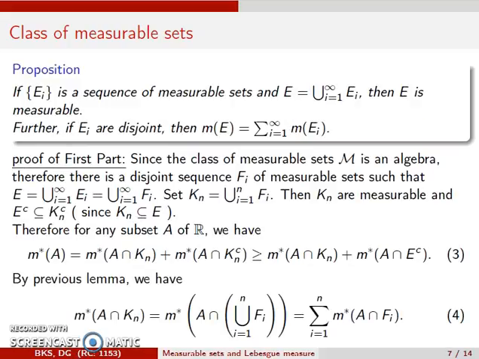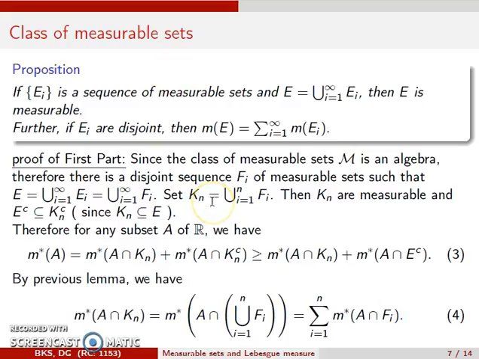Now we prove this proposition, which says if we have a sequence of measurable sets Ei and E is the union of all Ei, then E is measurable. Further, if this sequence Ei is disjoint, then the measure of E is equal to the sum of the measures of the Ei.